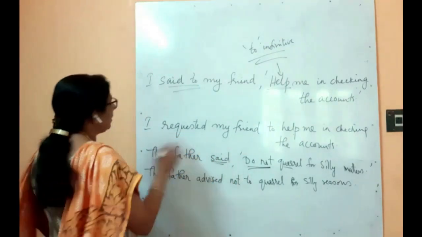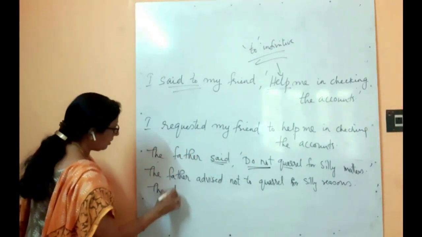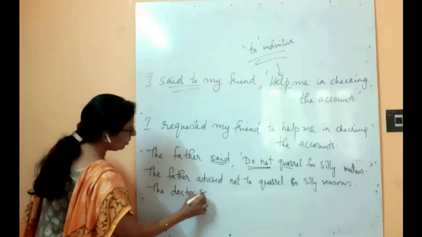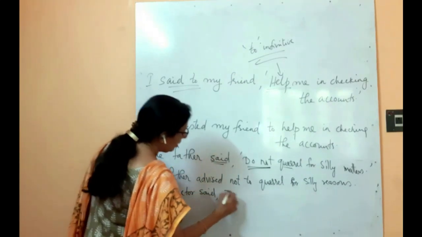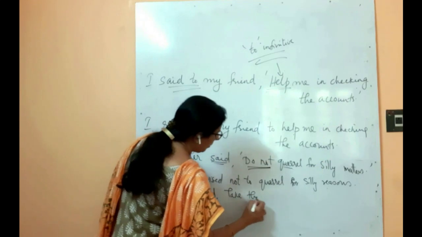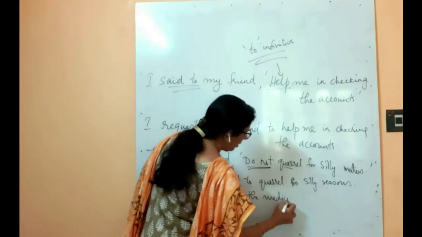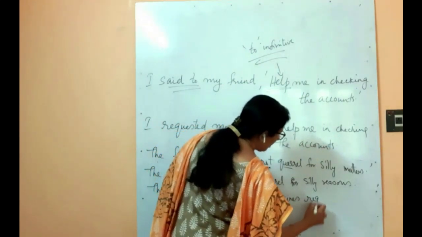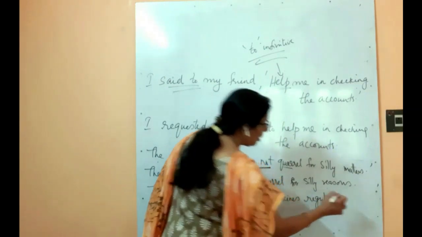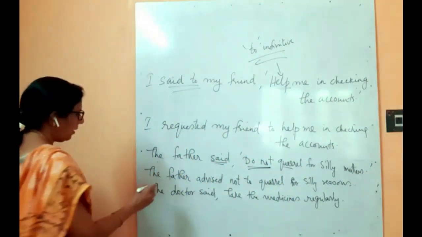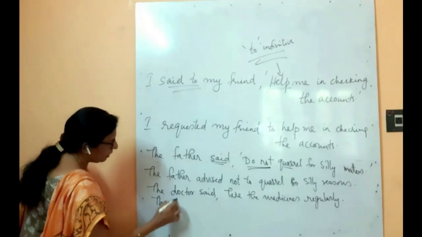The doctor said, "Take the medicines regularly." Okay, and this is advice from the side of the doctor.